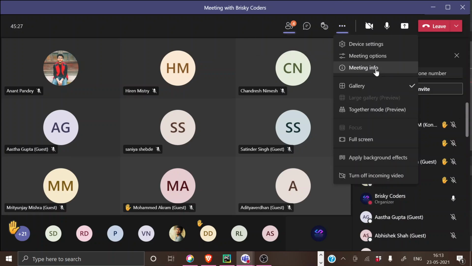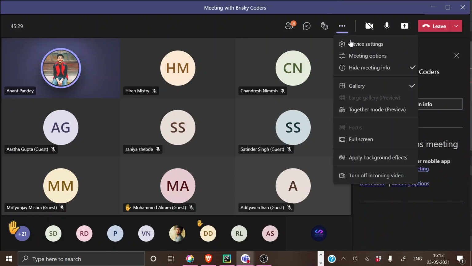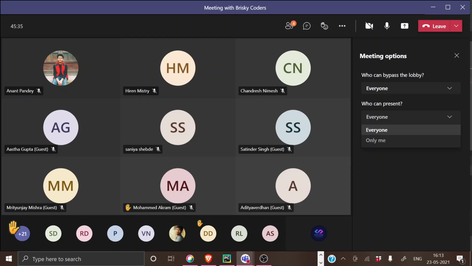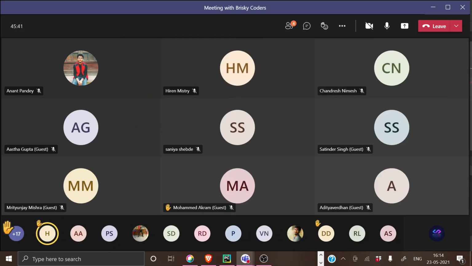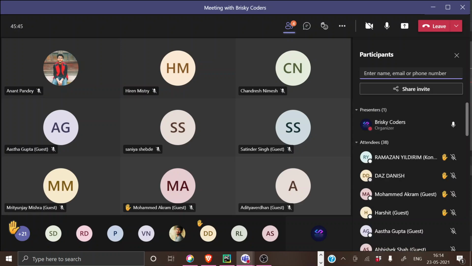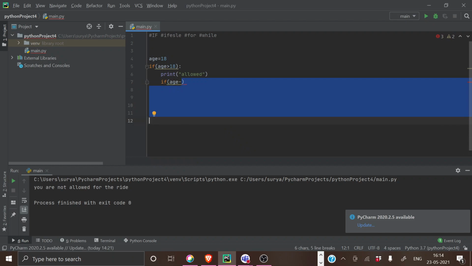Wait. I'm not able to find that mute all option. Wait, I guess I'll be able to do that now. I'm not able to get that link.